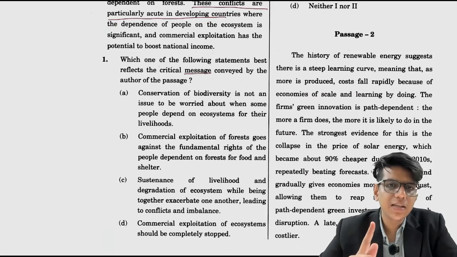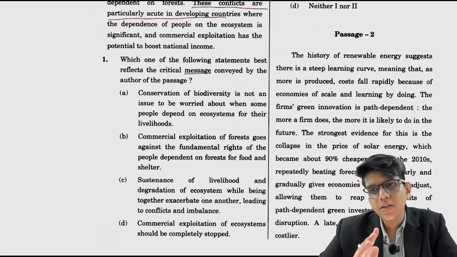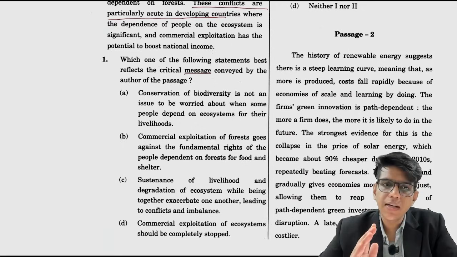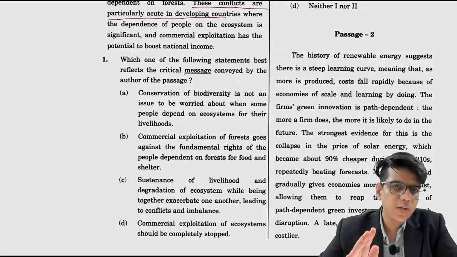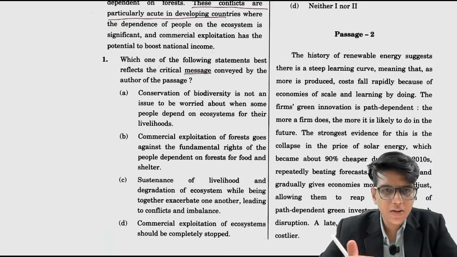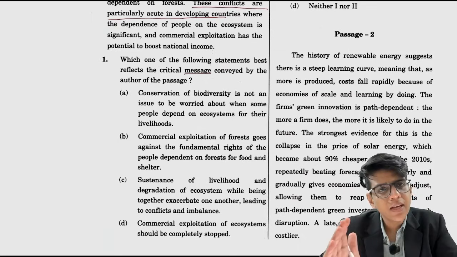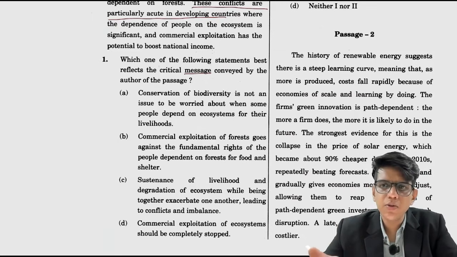So every passage is linked to two questions. The first one is message and crux and the second one is assumption. So the strategy should be that first you should attempt all the message and crux questions mostly, because those are easy, basically dependent on the passage, and the answer comes directly. In assumptions, attempt those which you find easier and leave the questions which you find to be difficult, right?